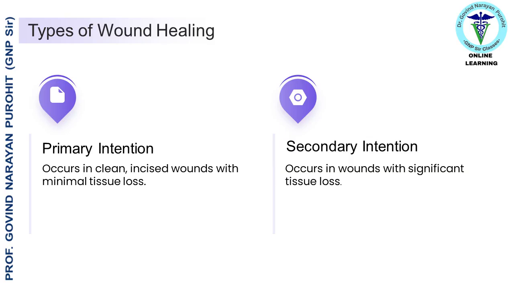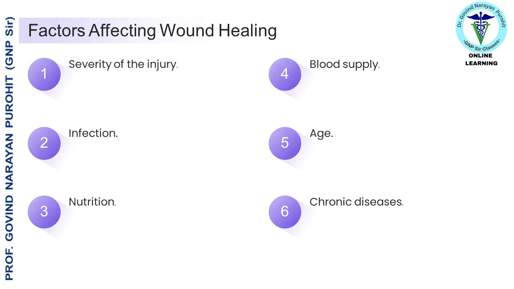Primary intention occurs in clean, incised wounds with minimal tissue loss. The wound edges are brought together, and healing occurs rapidly with minimal scarring. Secondary intention occurs in wounds with significant tissue loss. Healing involves the formation of granulation tissue and contraction of the wound edges, resulting in a larger scar. Here are some of the factors that affect wound healing.